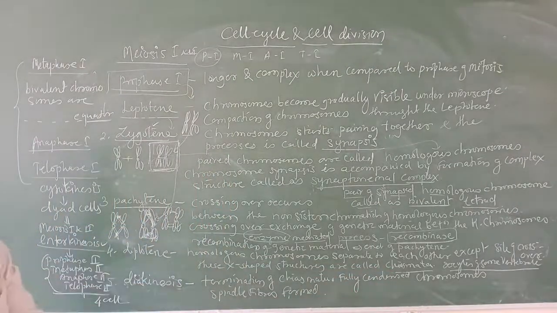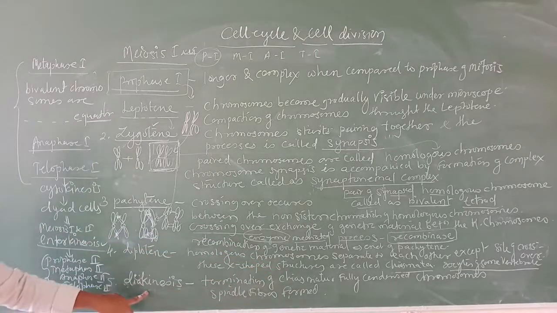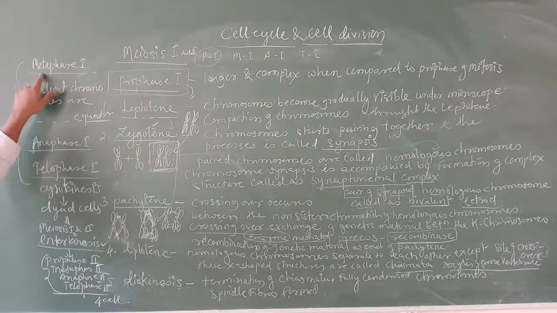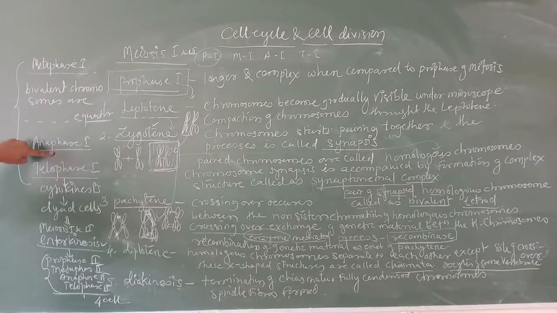Diakinesis is the complete termination of the chiasmata. Then after diakinesis, the cell division continues. The next division is metaphase 1, which is similar to what we studied in mitosis. Then metaphase 1 to anaphase 1 to telophase 1.